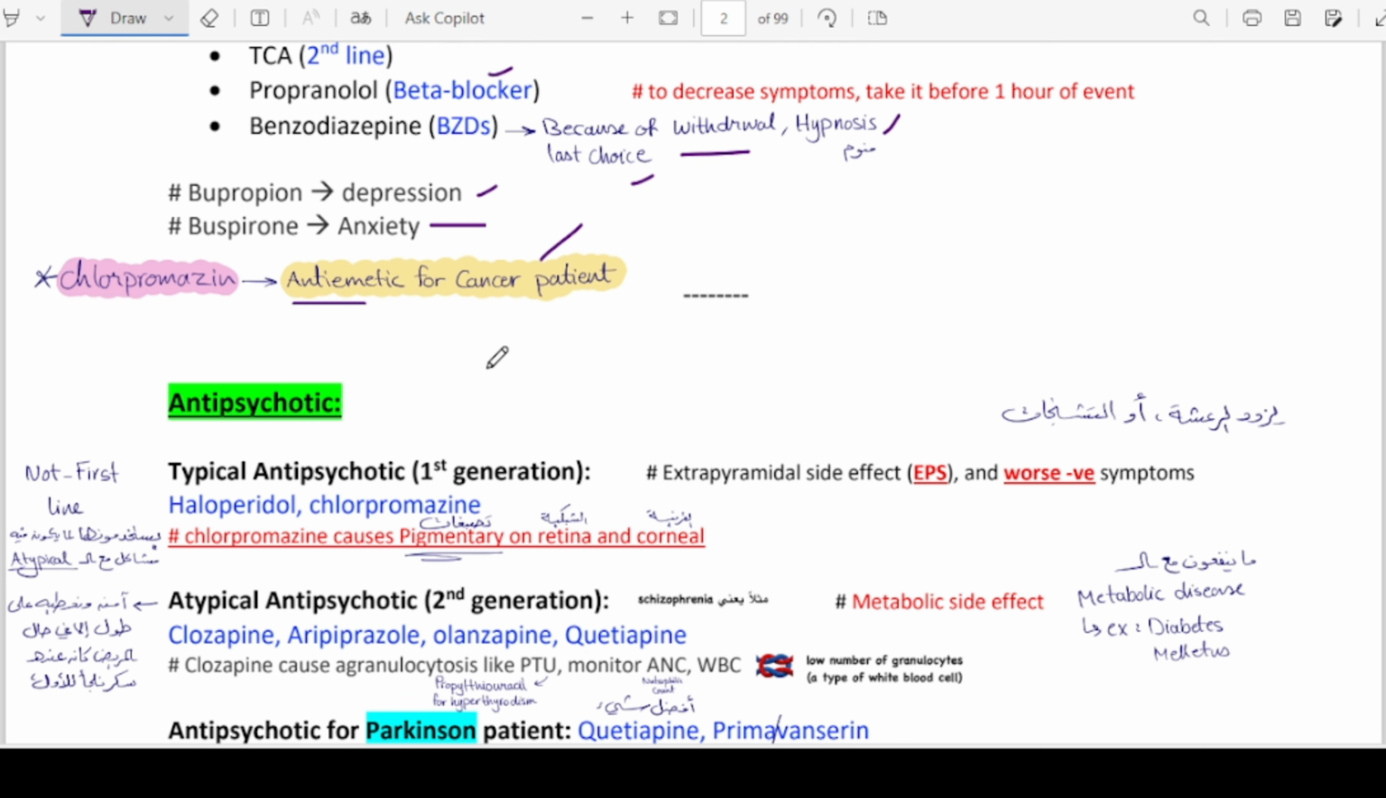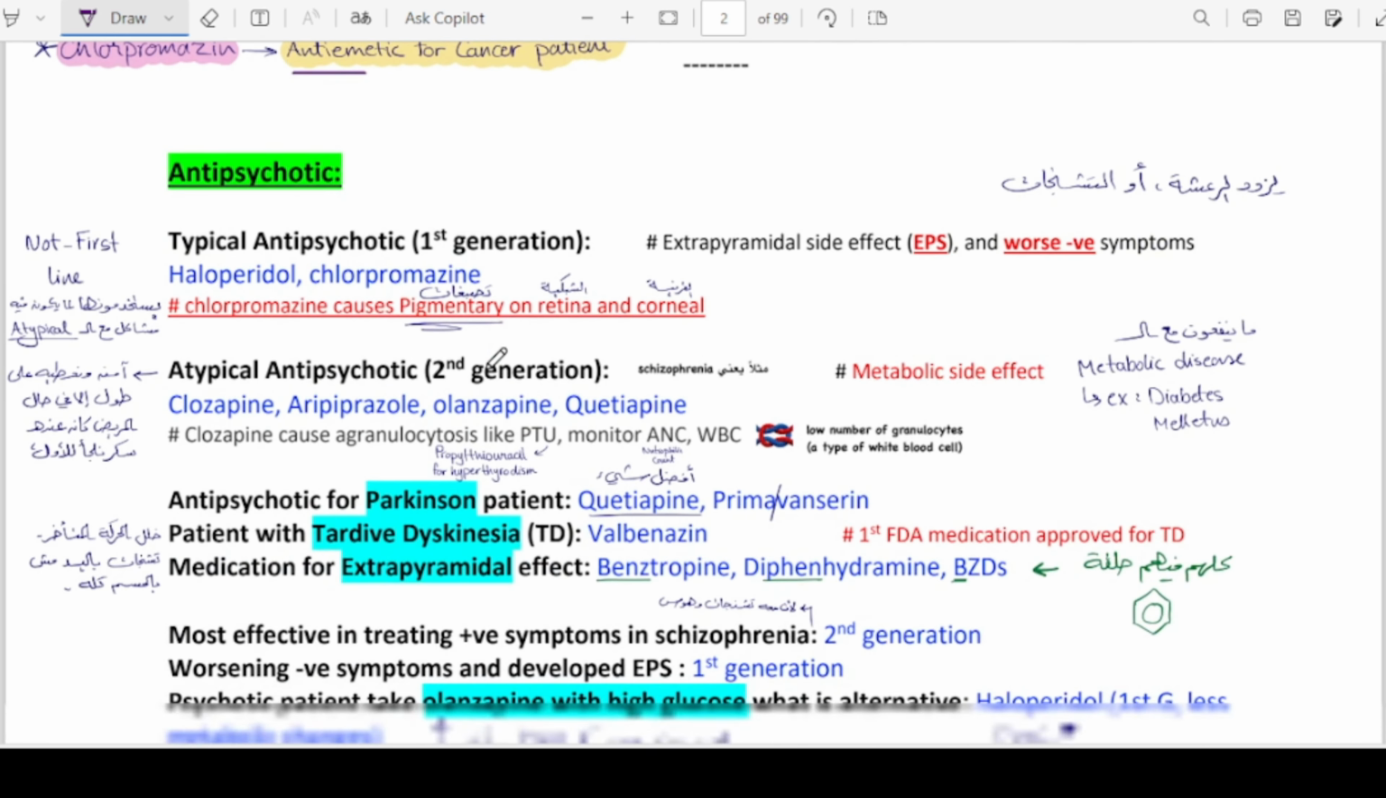The next section is antipsychotics. Antipsychotics are being used for psychosis and schizophrenia, right? So there are basically two classifications of them. You can classify them as first generation, also known as typical antipsychotics. Their major side effects are extrapyramidal side effects, and they also worsen the negative symptoms. The examples include haloperidol and chlorpromazine.